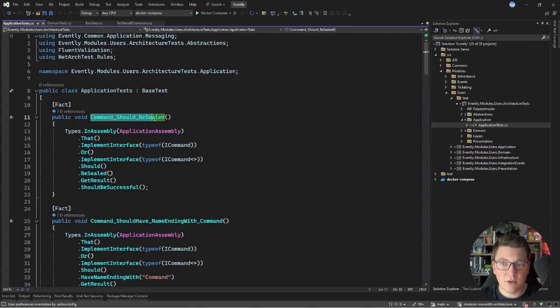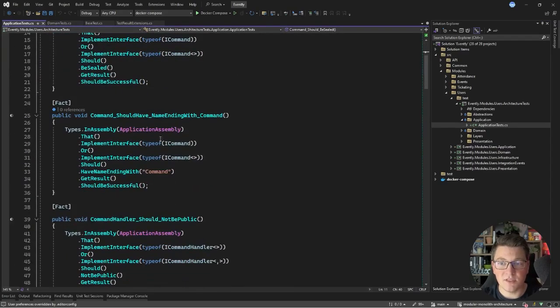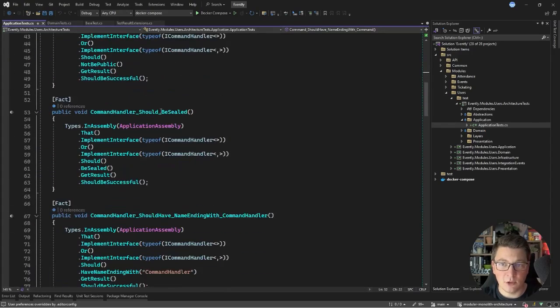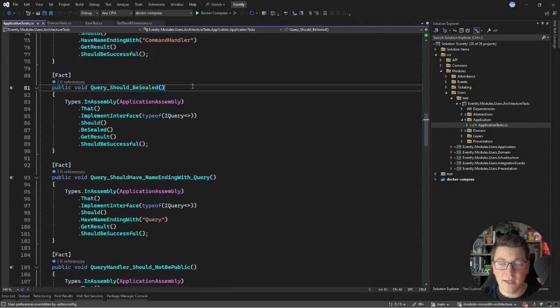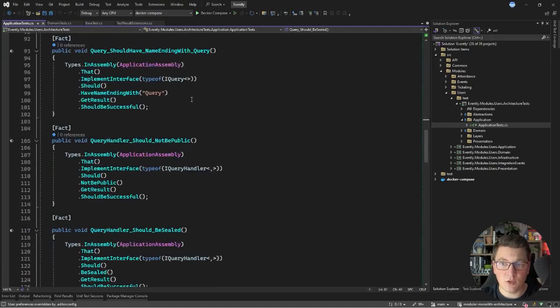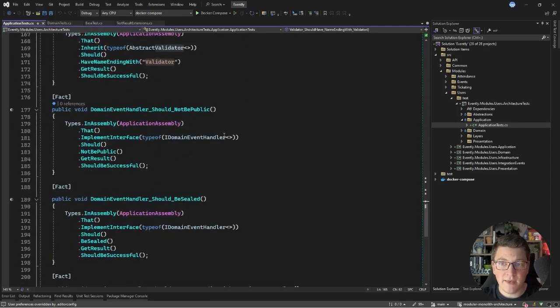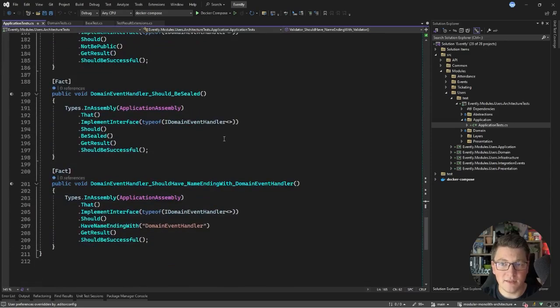For example, this is requiring that command types should be sealed and that they are following a given naming convention. We have a similar approach for command handlers. Then I can write the same set of rules for queries and the respective query handlers, as well as the command validators, which I want to be internal to a given module, sealed types, and also have a name ending with Validator. So NetArchTest really makes writing design rules like these very simple.